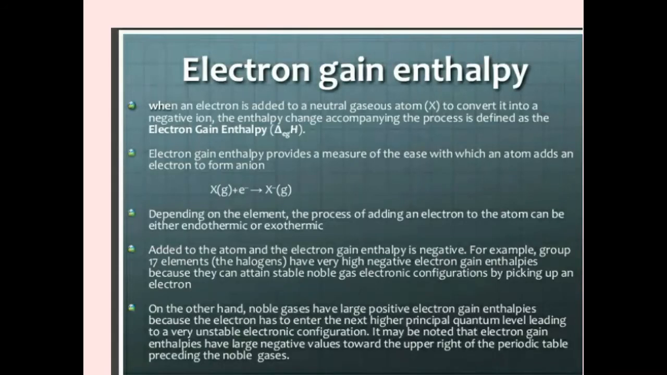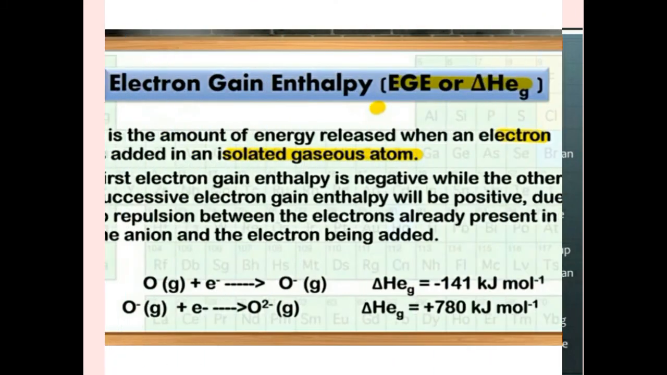Good morning, class. In this video, we will now study the next physical property, that is electron gain enthalpy. In previous videos, we have already done atomic radius and ionization enthalpy. Electron gain enthalpy is just opposite to ionization enthalpy. It is the amount of energy released when an electron is added to an isolated gaseous atom.